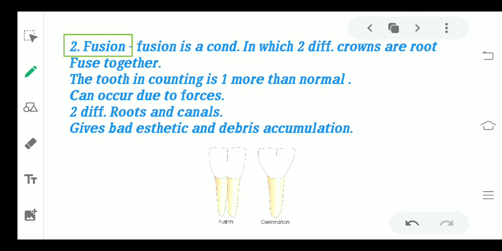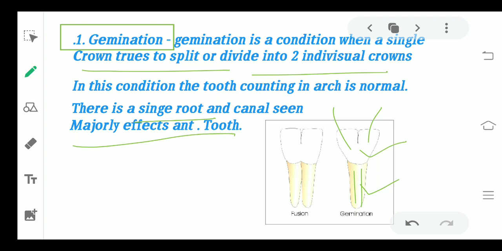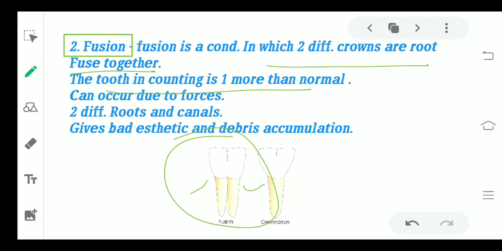The next one we have is fusion. Fusion is basically a condition you can see in the diagram itself. When two different tooth structures fuse together, as the name says, fusion. When two different crowns or roots are fused together, that is said to be fusion. The tooth count is one more than the normal. If you see in the earlier case, in a case of gemination, when you count the dentition, it will appear to be a normal dentition only. The tooth counting in the arch is going to be normal because at last this is one tooth. But here in fusion, when you try to count, the tooth count will be one more than the normal. Okay, so this is the condition which you see in case of fusion.